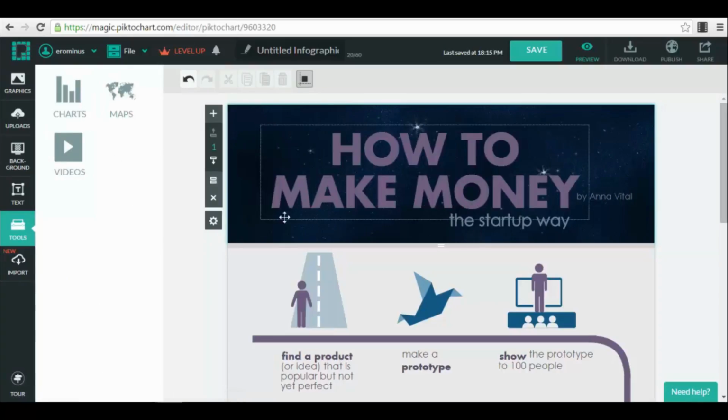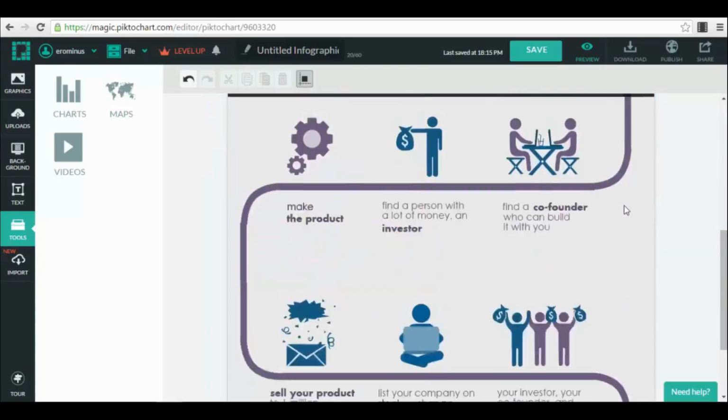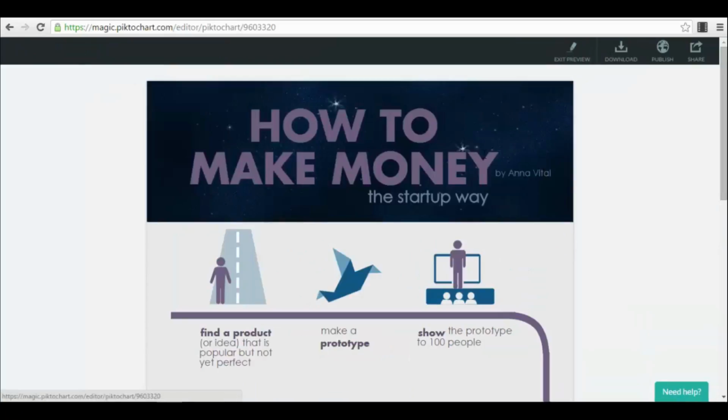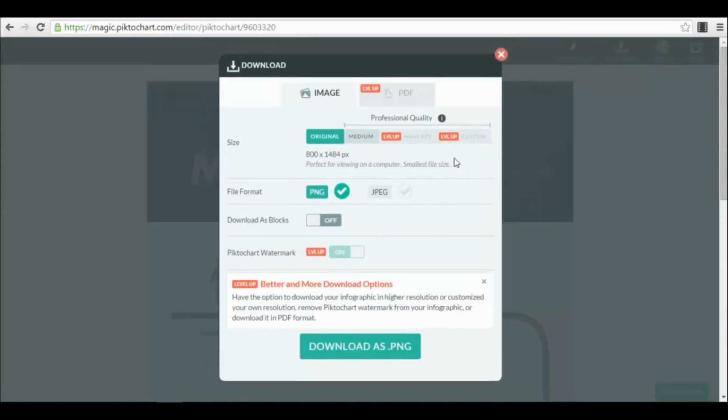After you finish creating your infographic the way you like it, it's already saved. You just go to the preview button to see exactly how it will look. And you just download your graphic. You can choose PNG format or JPEG format, whatever suits you the most.